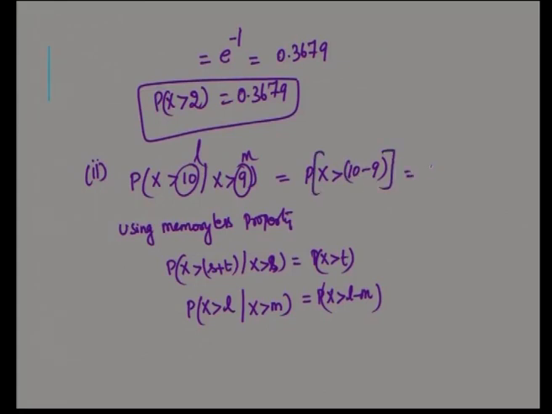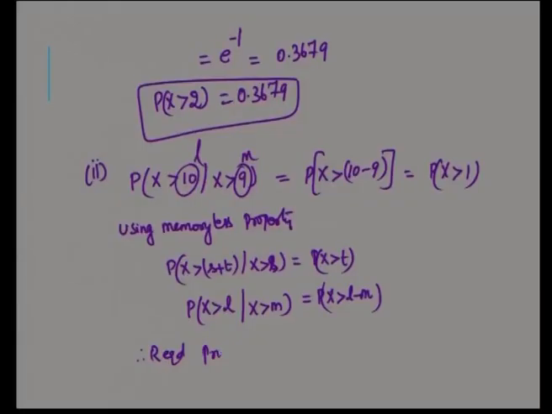Okay. So, that is P of x greater than 1. Hence, to find the second conditional probability, we have to find P of x greater than 1. The required probability is P of x greater than 1, and this can be found by the usual integration method.